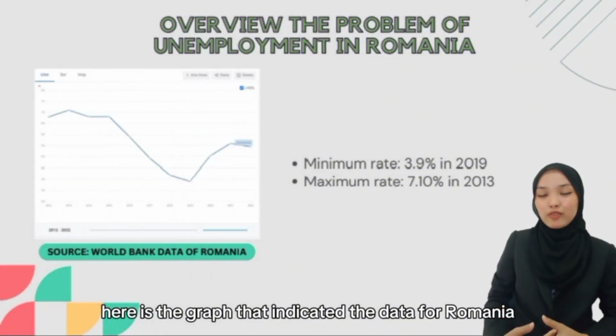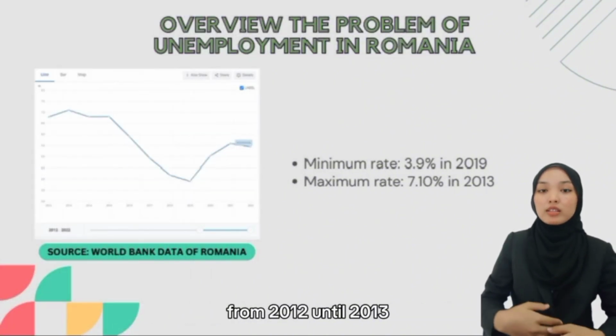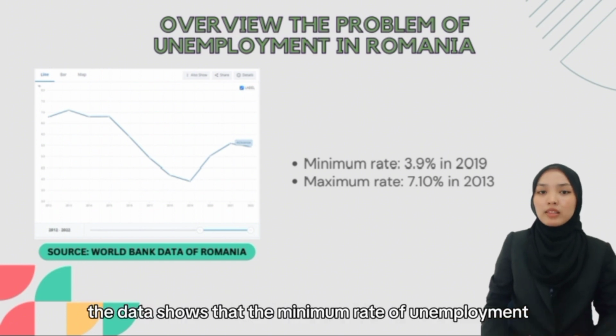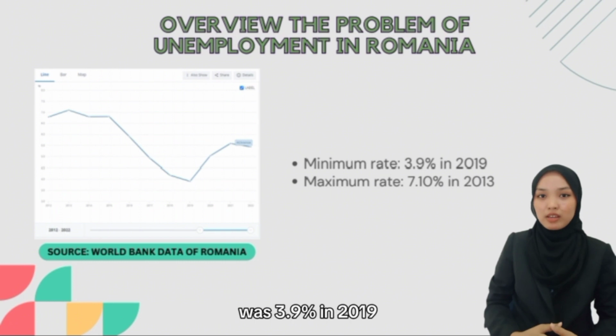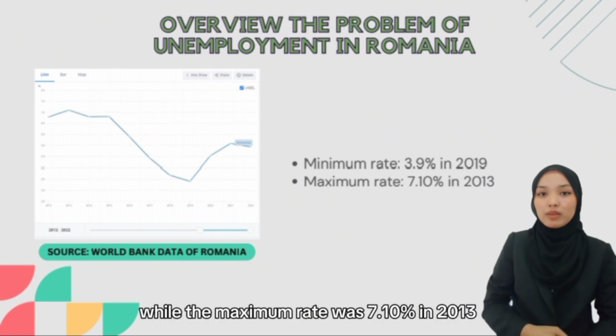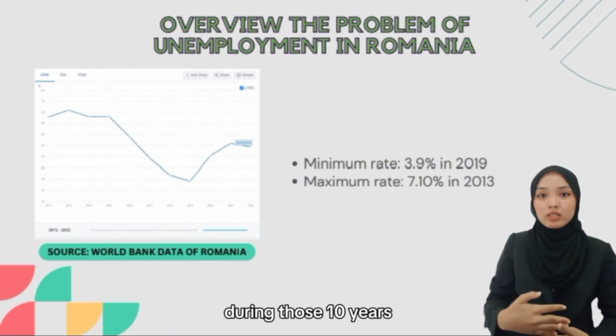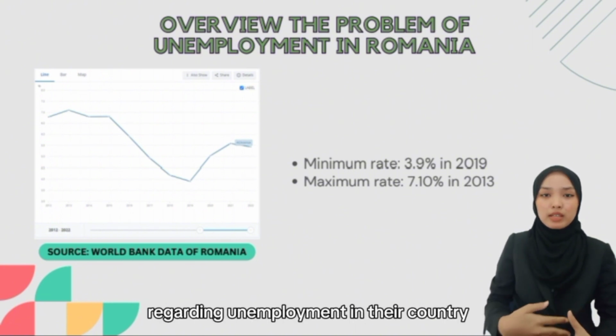Here is the graph that indicated the data for Romania from 2012 until 2022. The data shows that the minimum rate of unemployment was 3.9% in 2019, while the maximum rate was 7.10% in 2013. During those 10 years, Romania has been facing many problems regarding unemployment in their country.